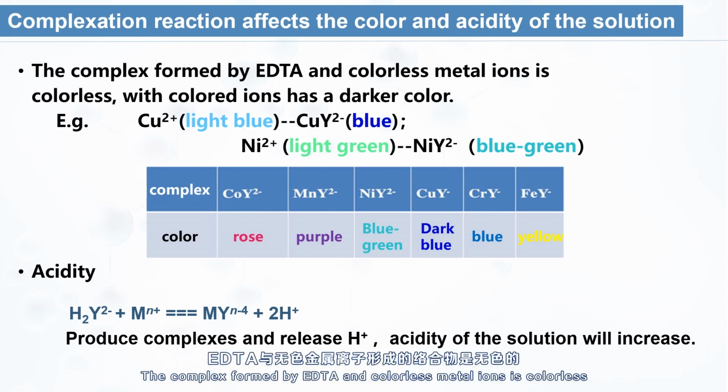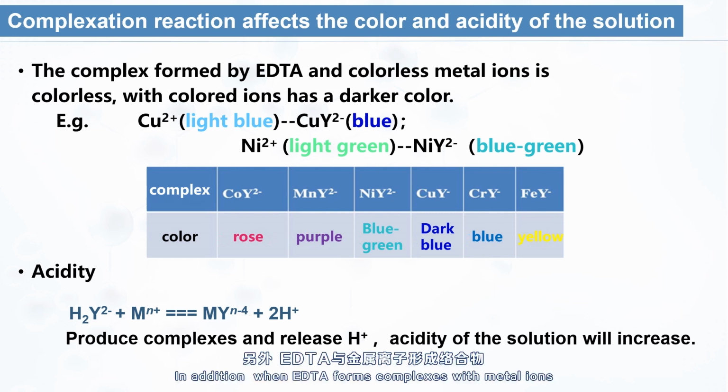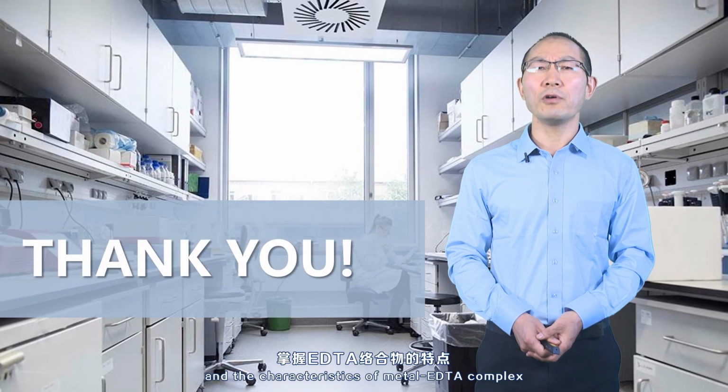The complex formed by EDTA and colorless metal ions is colorless. A complex formed with colored ions has a darker color. In addition, when EDTA forms complexes with metal ions, protons may be released, thus affecting the acidity of the solution. Through this lesson, we should know well about the requirements of the complexing agent for complex matrix titration analysis, and the characteristics of metal EDTA complex.